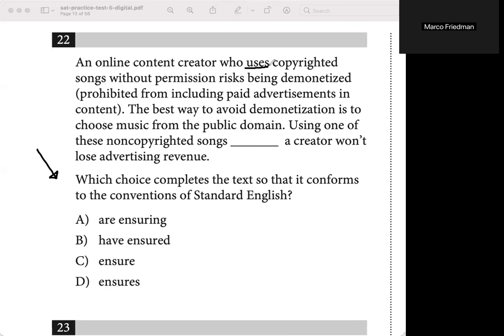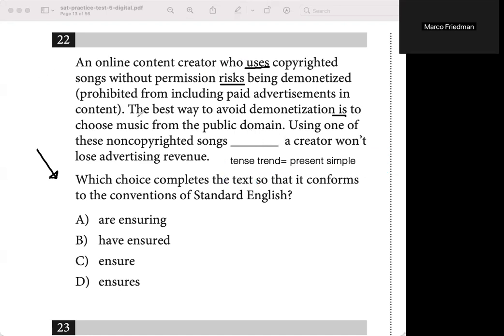So let's look here. We have uses, risks, and the last one is. So what is the tense trend? The tense trend is the present simple. So that means that here we need to have a present tense conjugation for this verb that is going to go in this space here.